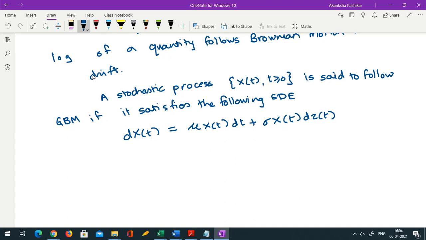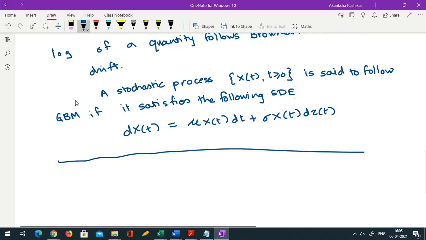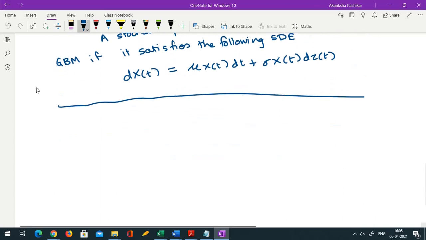Let us now use this to see if futures prices follow geometric Brownian motion. That would be an application of whatever we have learned so far.